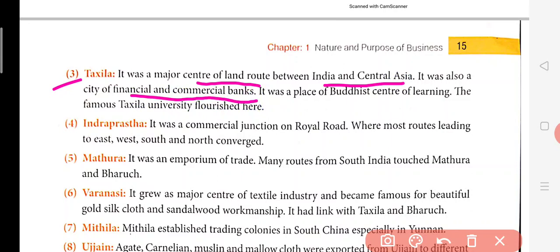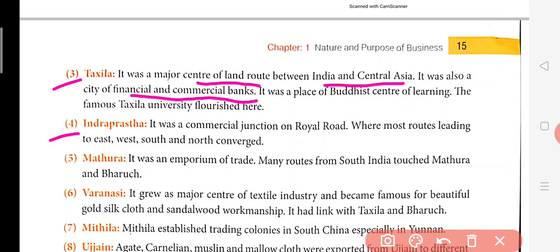It was also a Buddhist center of learning, where the famous Takshila University flourished. The famous Takshila University was set up by Chandragupta Maurya under the guidance of Kautilya. He was not just a guide, but an advisor to Chandragupta Maurya. So Vishnu Gupta or Chanakya helped in setting up a university over there. Today this place is in Islamabad and Rawalpindi, part of Pakistan. From there the trade was happening between India and Central Asia.